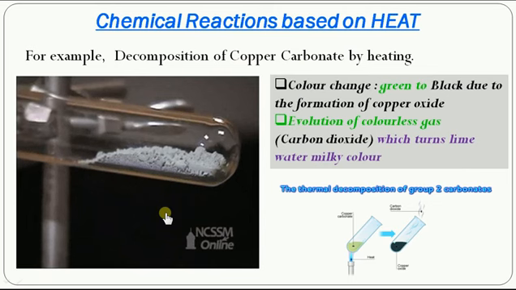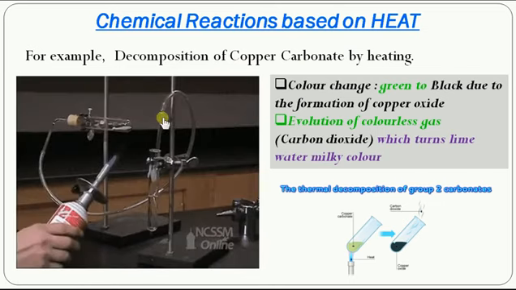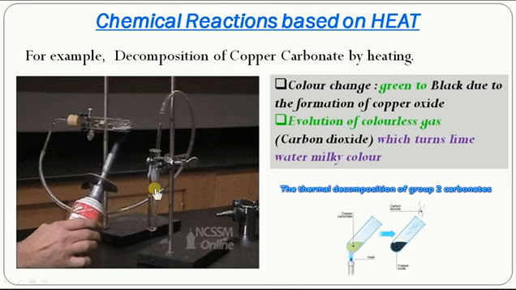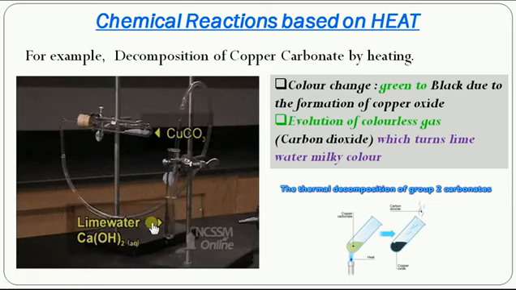So by passing the colorless gas, that is carbon dioxide, which is evolved during the process, into the lime water, what happens? The lime water turns milky color. So that's what we're going to see in this video. The lime water is calcium hydroxide.